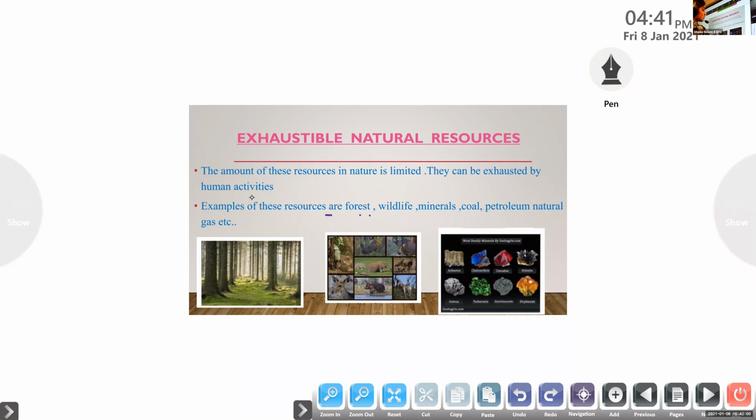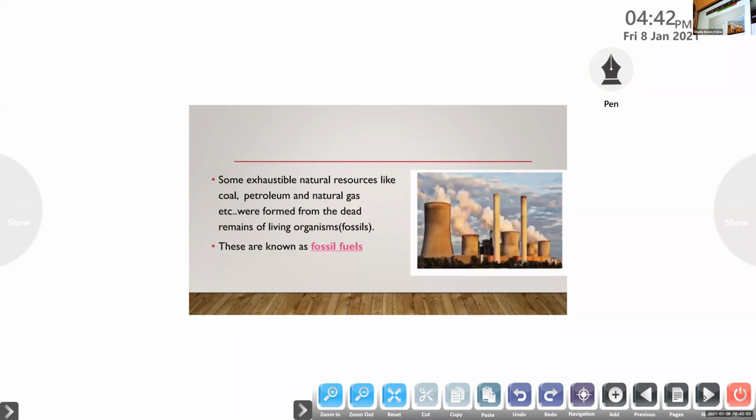Some exhaustible natural resources like coal, petroleum, natural gas, etc., were formed from the dead remains of living organisms.